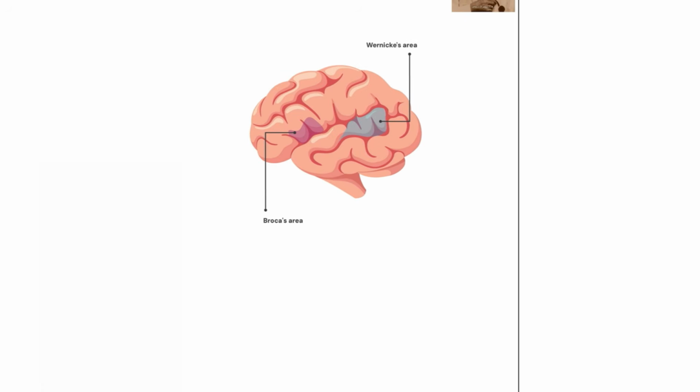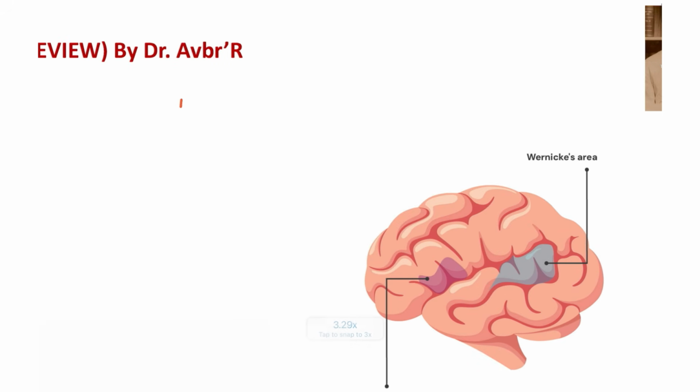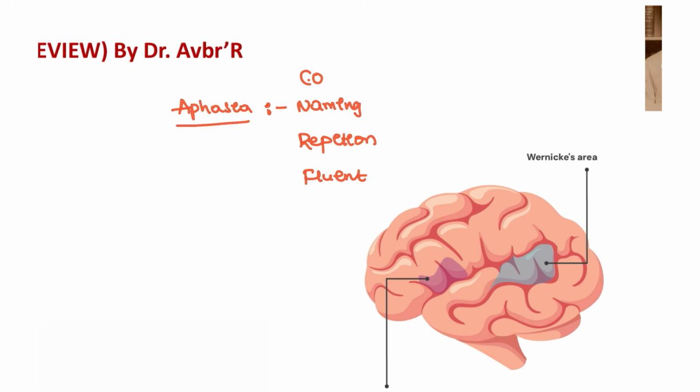Next, coming back to aphasia. Whenever we say aphasia, it depends on how the patient is presented. Is the patient defective in naming, where pen, pencil, all these are familiar, but the patient is having a problem with that? Or is the patient having a problem with repetition? Whatever the other person is telling, this person is unable to repeat. And is the patient having fluent aphasia, or is the patient unable to understand, the comprehension is defective? What is the defect in this patient that you have to take note of before you go further?